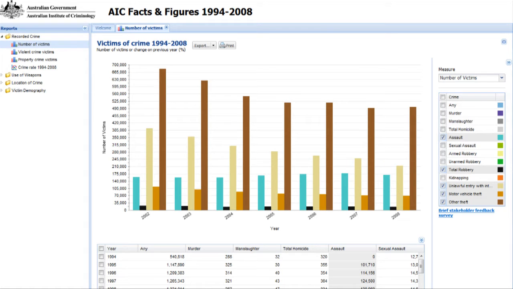It doesn't tell you whether the cases were proved, doesn't tell you anything other than that this is what the police recorded. The series goes back to 1994, so you can do comparisons over time. You can do comparisons of offence types. You can work your way around the system. If we look at the crime rate, you can play with all of these.